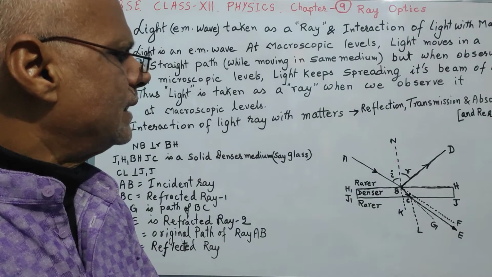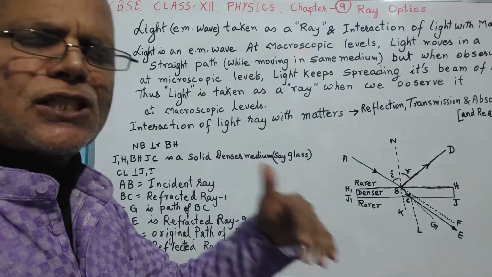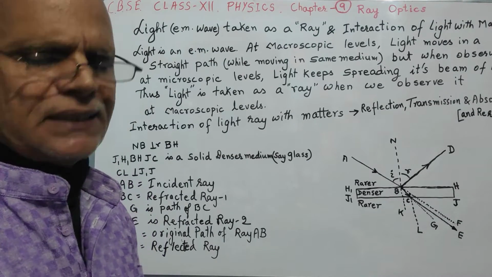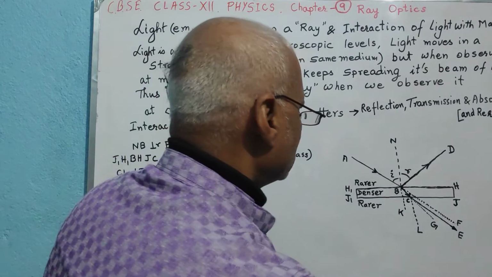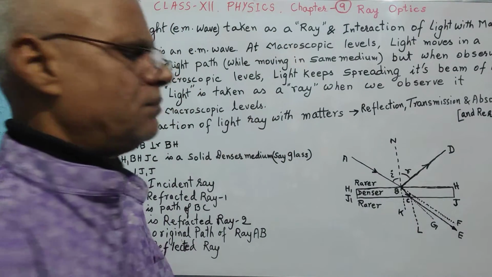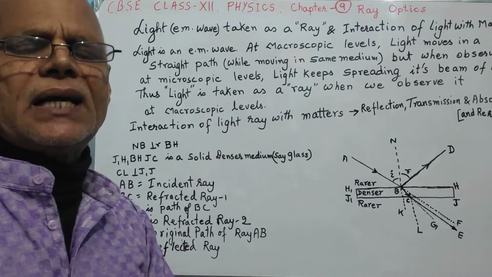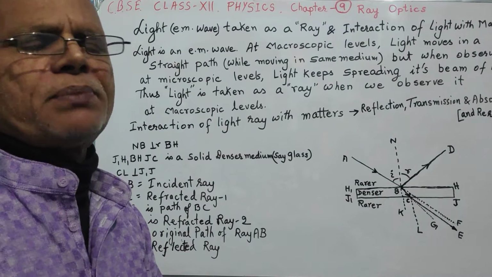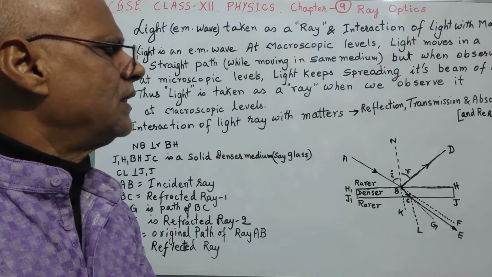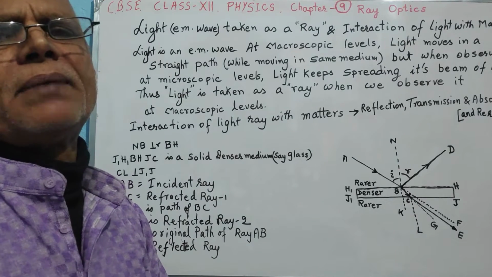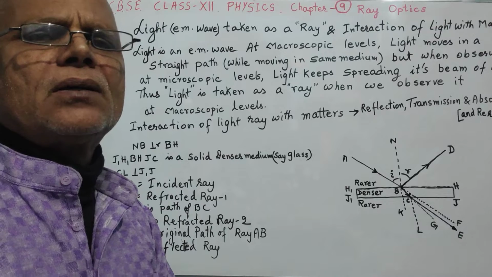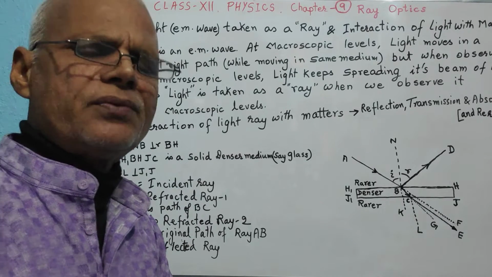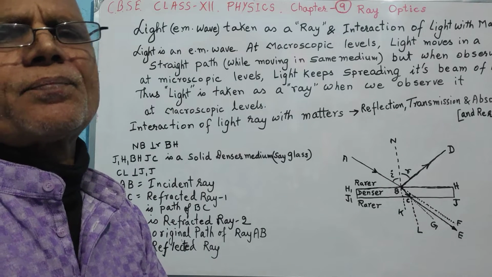Second, a light ray can be transmitted through the matter upon which it is incident. Say here we have a glass material, but it is not necessary that we have transparent materials only. Even if we don't have transparent materials, the light ray can be transmitted through the matter, and it usually happens however opaque the body is.